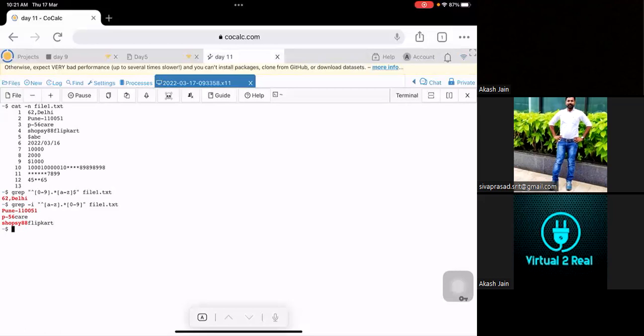But as we have the other values also, I need to put some other characters, some special characters, between this. Some regular expression I need to add so that only Pune-110051 will get printed. But your guess is absolutely correct. If our requirement is to match these kinds of characters, you can narrow down your search after this.